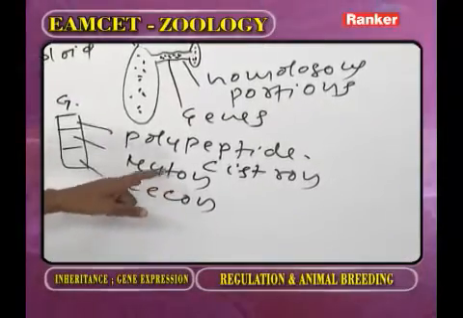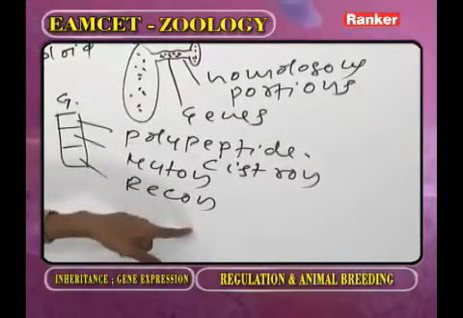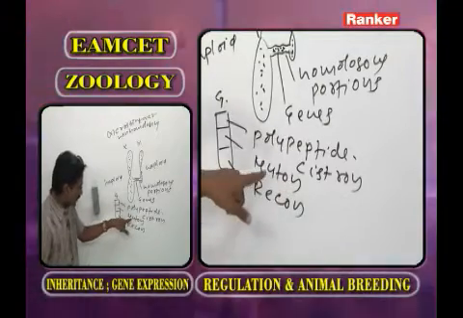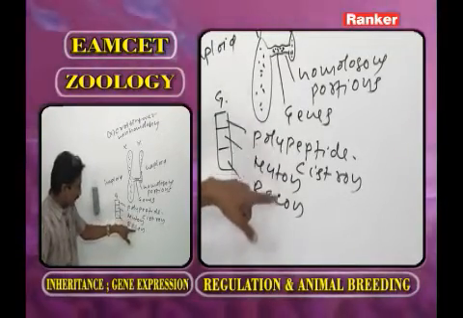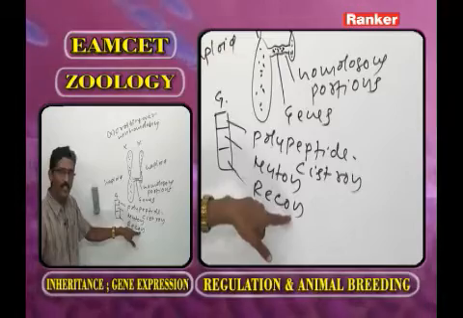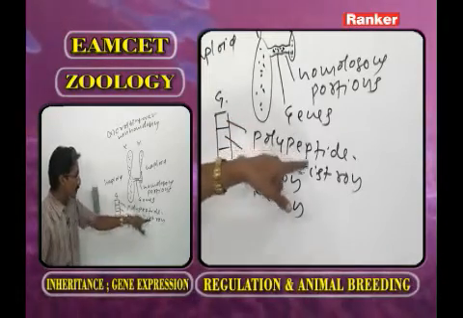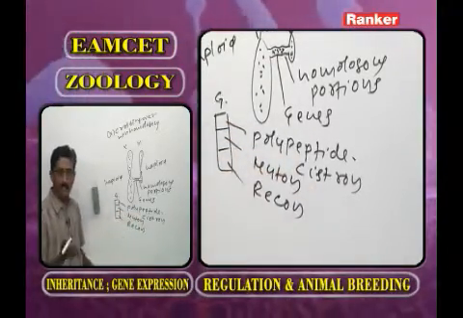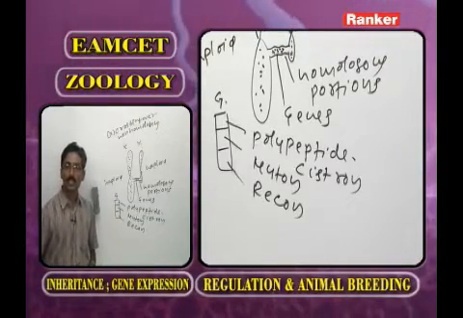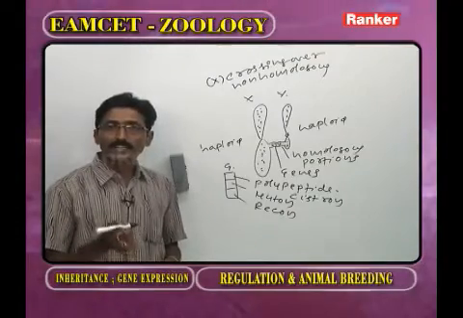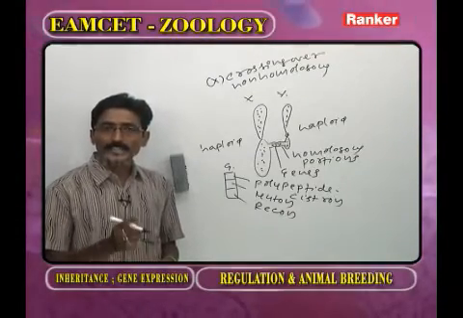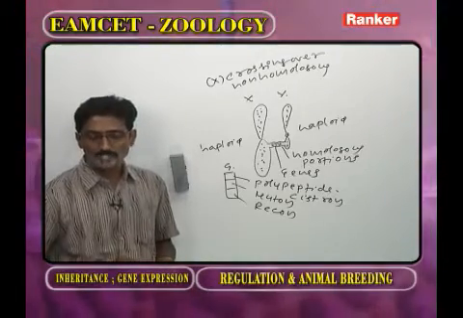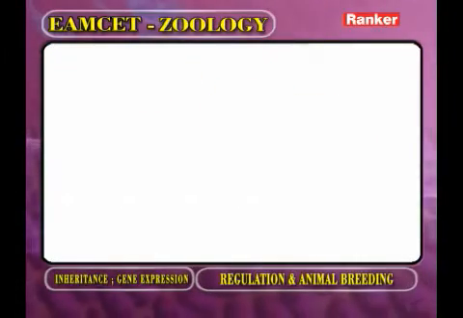Muton, smallest. Recon, also smallest. The smallest one that undergoes mutation, muton. The smallest one that undergoes recombination, recon. The one that produces a polypeptide chain is called the cistron. This concept was explained by Benzer. What about Morgan? Sex-linked inheritance, or sex linkage, was explained by Morgan. Now the answer is given, next question.